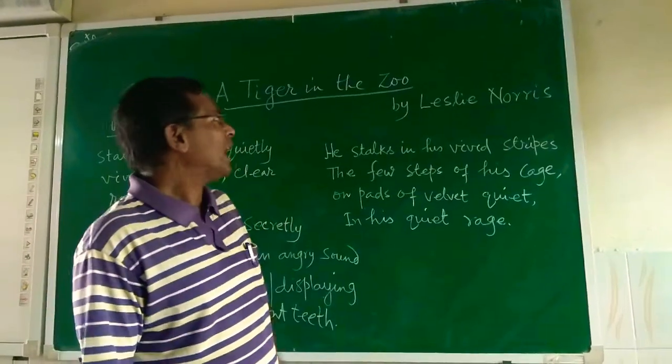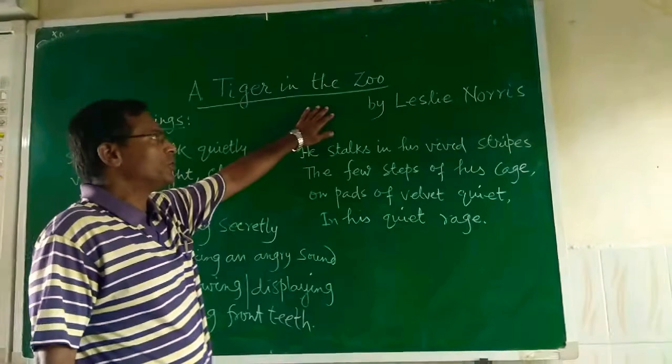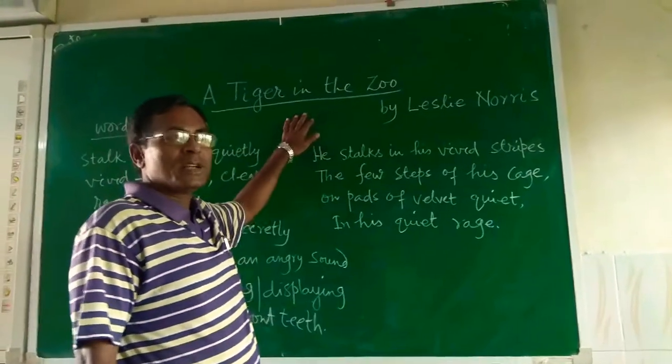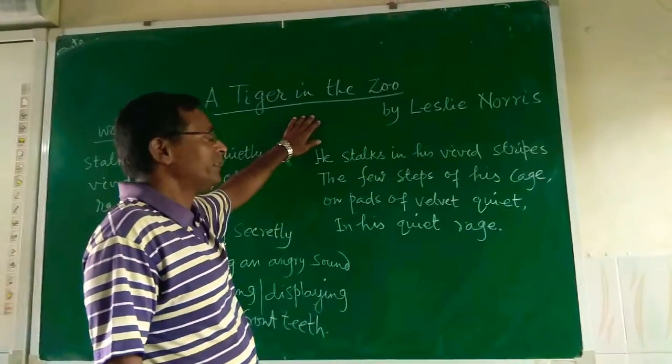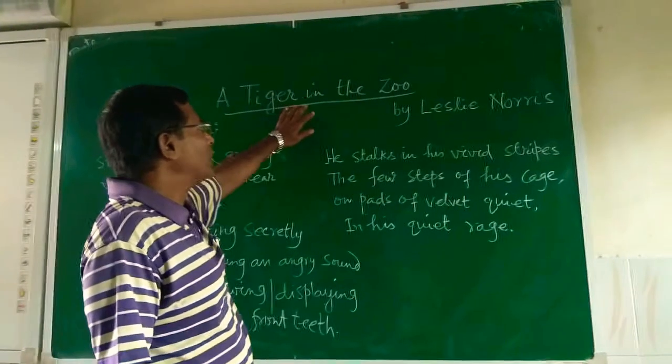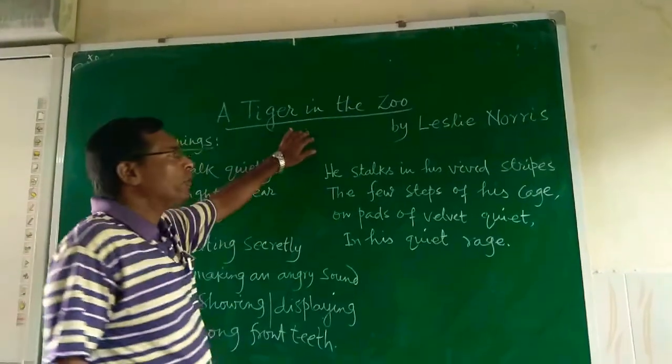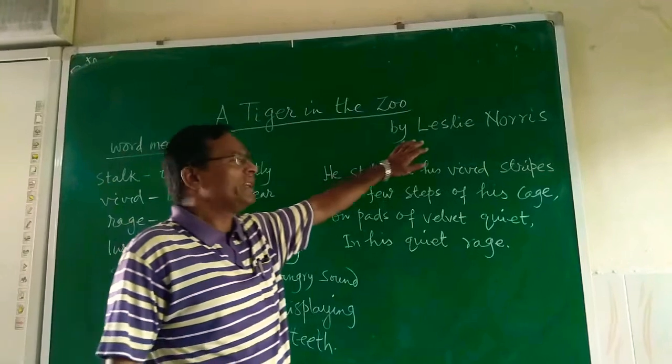Today we are going to start our poem A Tiger in the Zoo by Leslie Norris. That is the third poem in your book First Flight. Today we are going to start that particular poem. Before going to the poem, I want to say something about it.